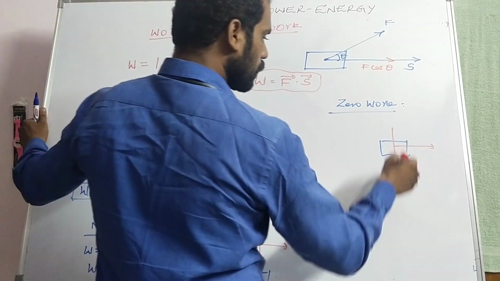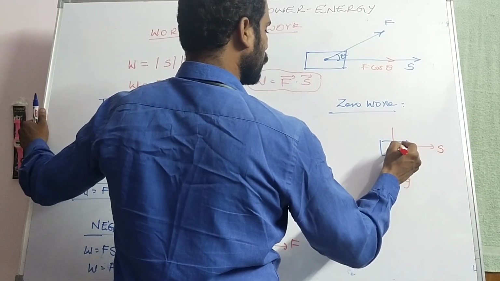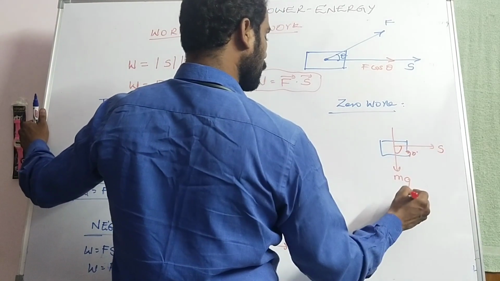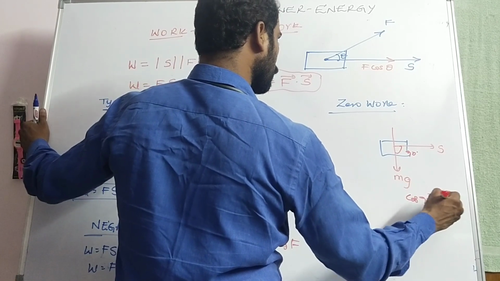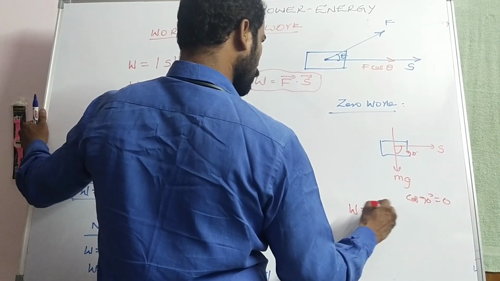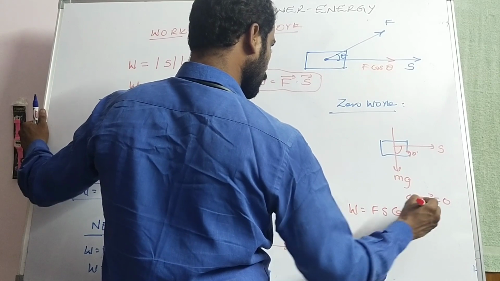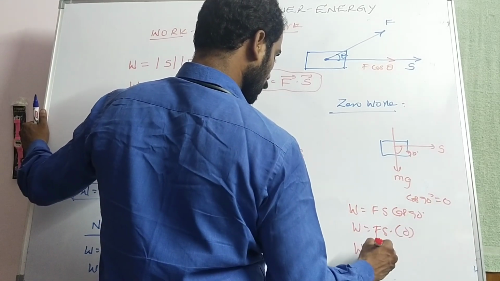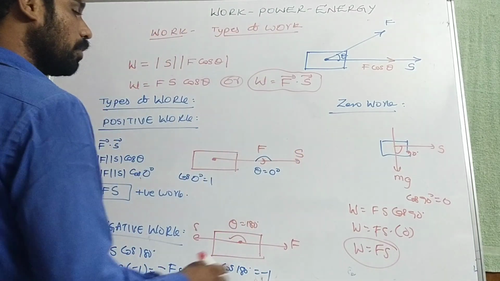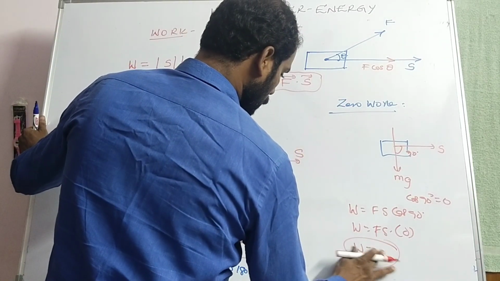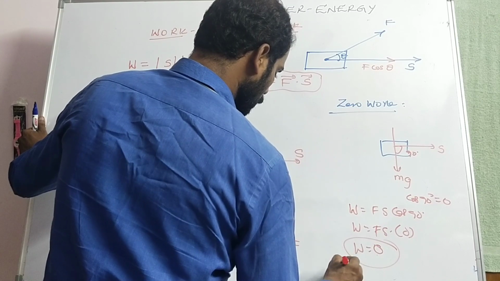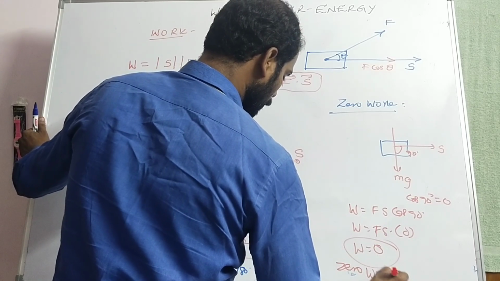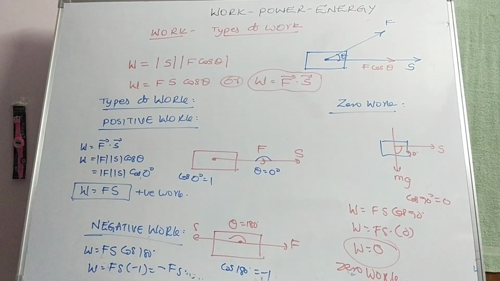The weight of the briefcase acts in the downward direction, and the displacement is in another direction. The angle between them is 90 degrees. Then cos 90 degree is equal to 0. Work done W is equal to Fs cos 90 degree, so W is equal to Fs into 0. Completely it will be 0. So that is zero work.